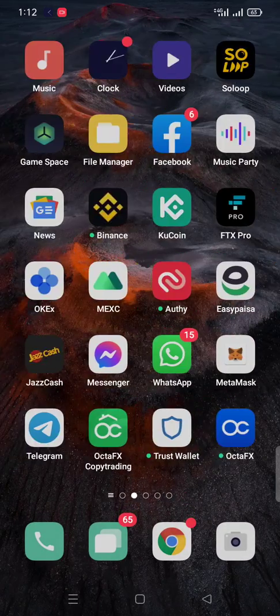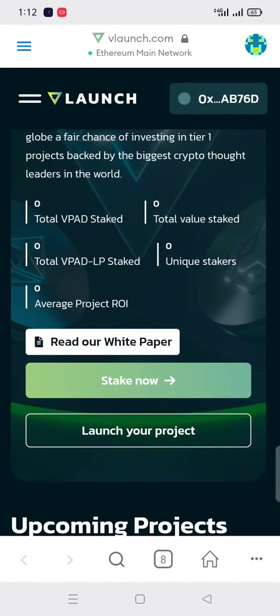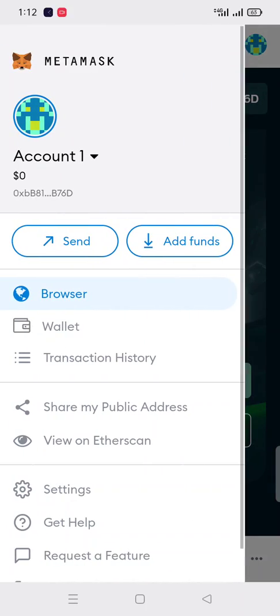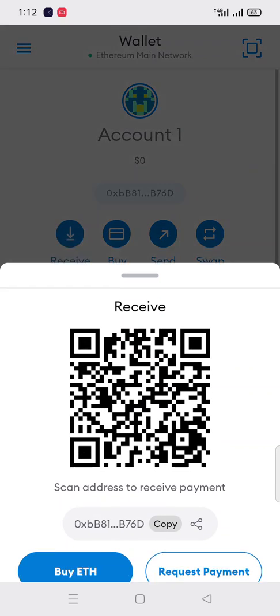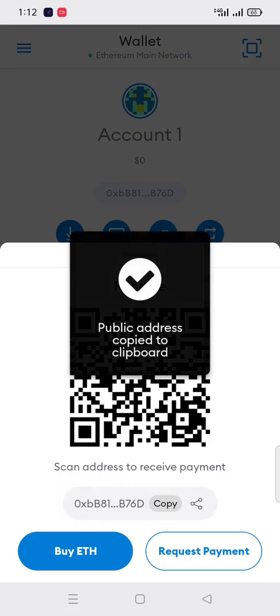And if you want to transfer Ethereum from another exchange to MetaMask, simply right here I want to open MetaMask. So right here my MetaMask is open, and I'm just going to click on the wallet, and after that I click on the receive button, and I simply copy this address.